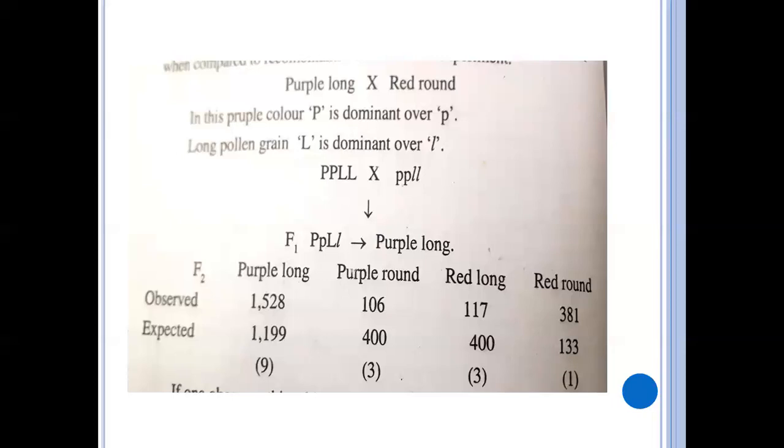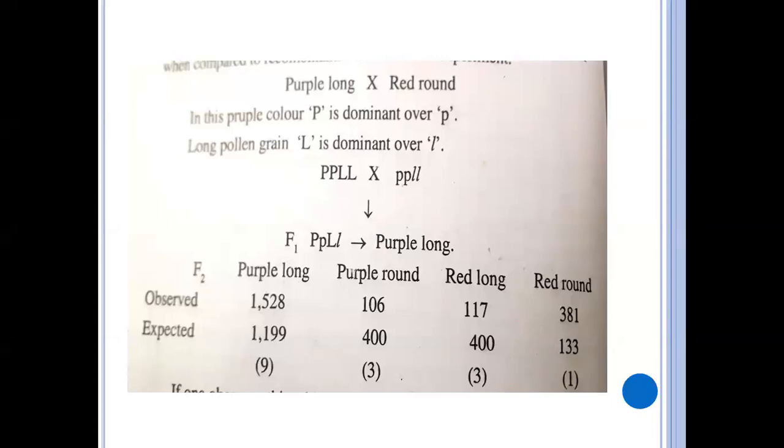So they did not get the Mendelian frequency that they expected, that is 9:3:3:1, the hybrid frequency. Instead, they got more frequency of the parental types and less frequency of the recombinants. That means what they understood by this experiment is that it clearly indicates that the genes are linked.